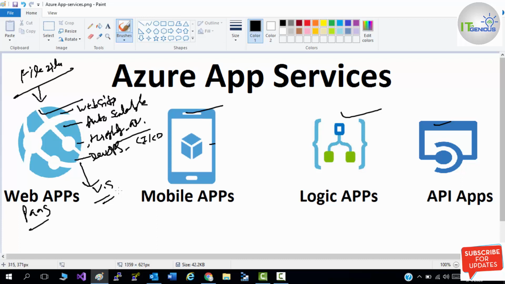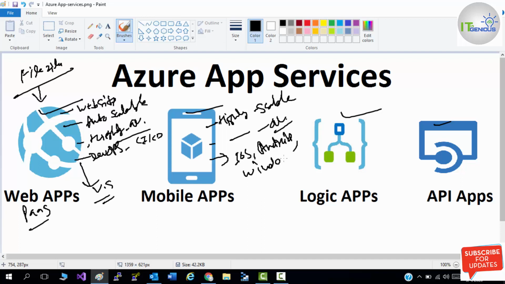Next is mobile. Through mobile apps you can build mobile applications which would be highly scalable and highly available, and globally accessible. You can build your native apps for iOS, for Android, for Windows, and cross-platform apps here on mobile applications.